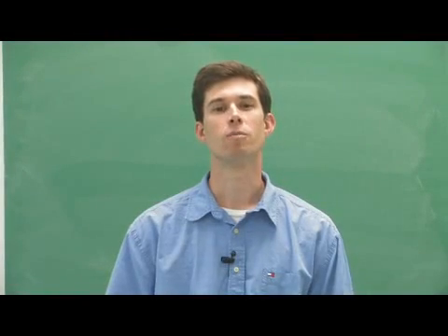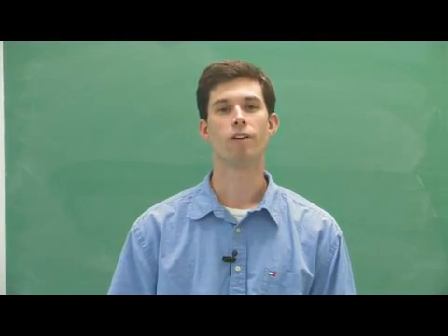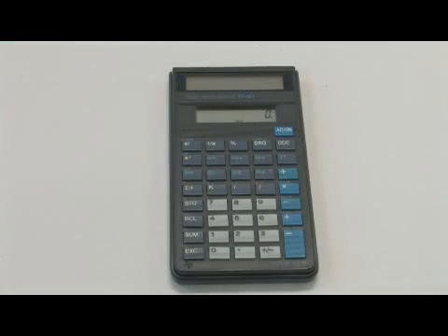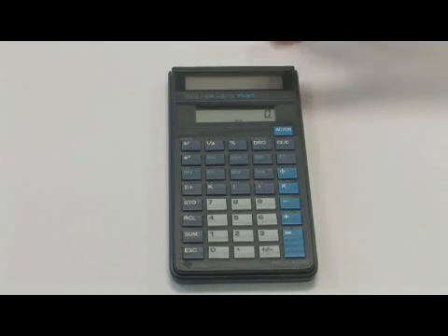I'd like to show you a couple of things that you should remember whenever you're trying to use your calculator to do some trigonometry. One of the most important things to remember when doing trigonometry with a calculator is to make sure that your calculator is in the correct mode, meaning it should be in either degrees, radians, or some other measurement whenever you're dealing with your angles. So notice that this calculator is given in degrees.